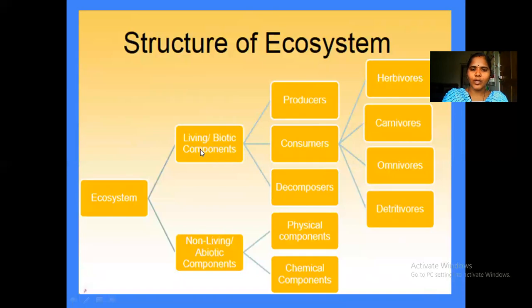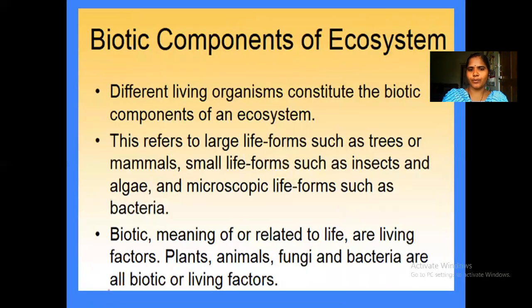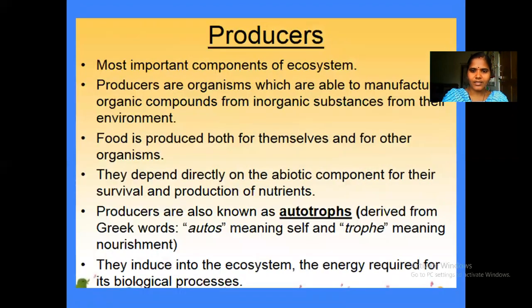Again, the biotic components are classified based on their food habits, whether the food is produced by that particular organism, or they depend on plants, or they depend on other organisms. Based on their food habit, we can classify the biotic components into different categories. And even under non-living, we have the physical components and chemical components. Let's first see the biotic components, and then we'll discuss the abiotic.